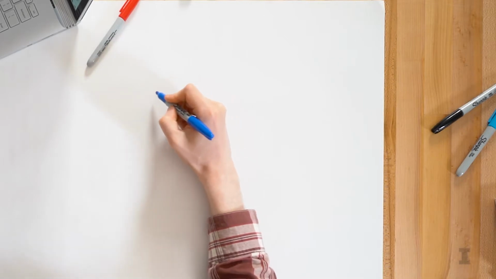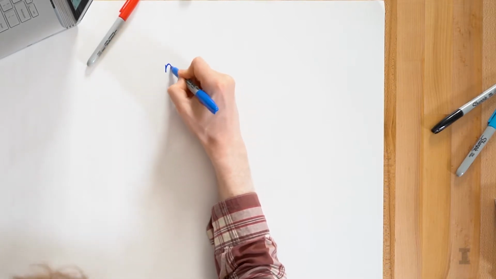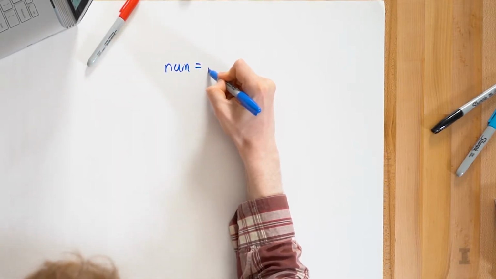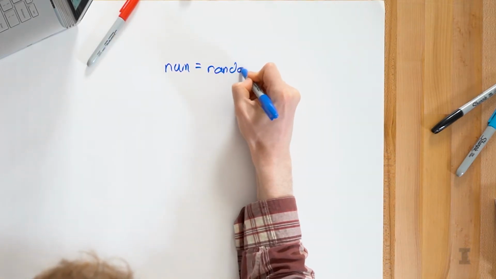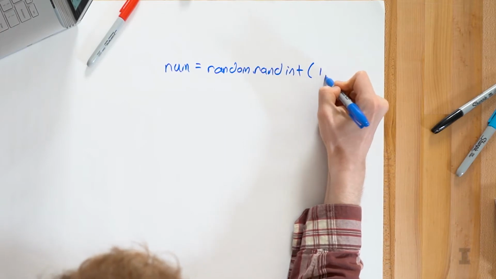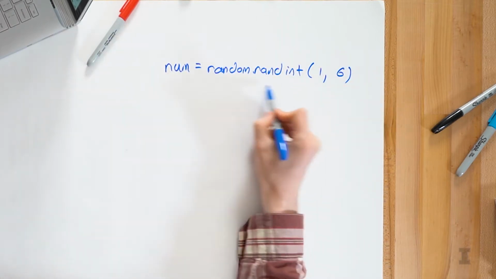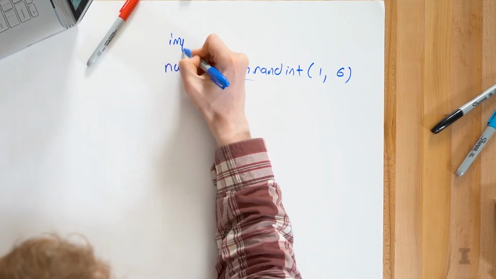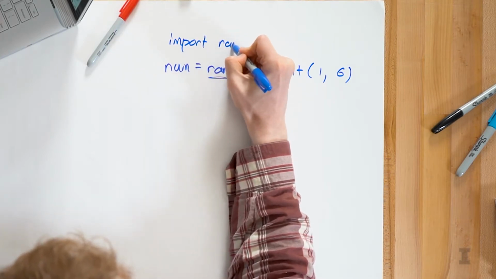So if I think about a simple conditional, I can think about a number, and I might say the number is just num. And I can say num is random.randint(1, 6). And because I'm using the random library, I'm going to go ahead and say import random.